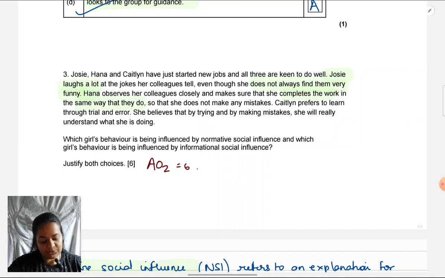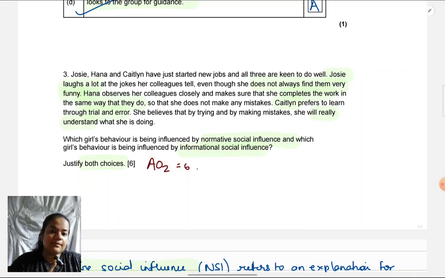Caitlin prefers to learn through trial and error. She believes that by trying and making mistakes, she will really understand what she's doing. Which girl's behavior is being influenced by normative social influence, and which girl's behavior is being influenced by informational social influence? Justify both choices.